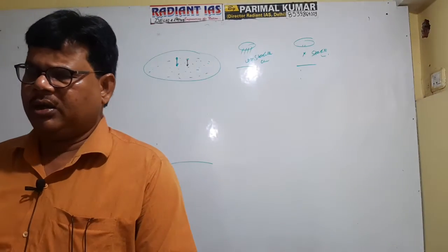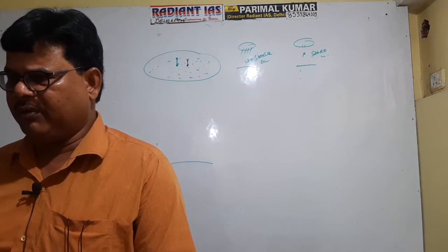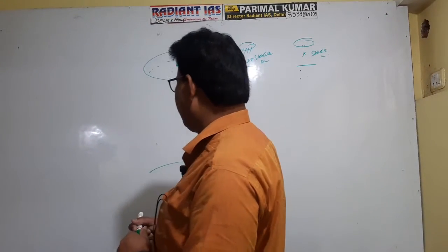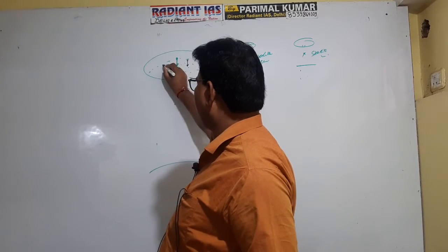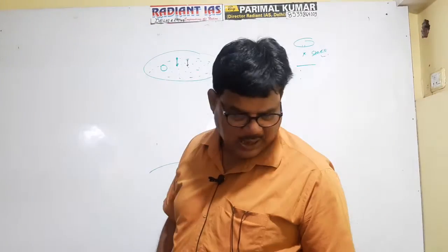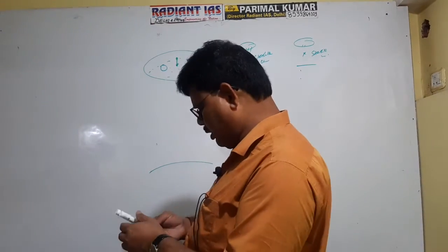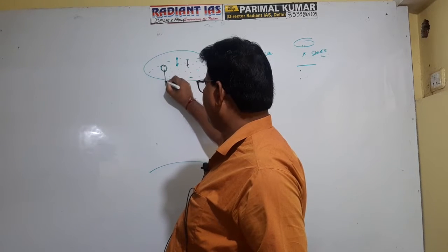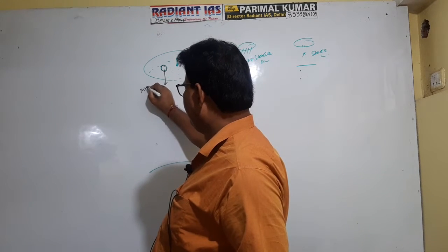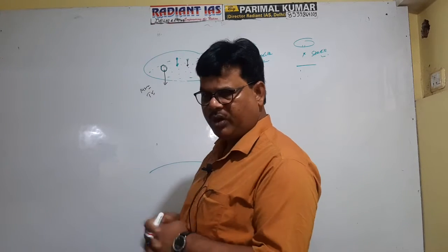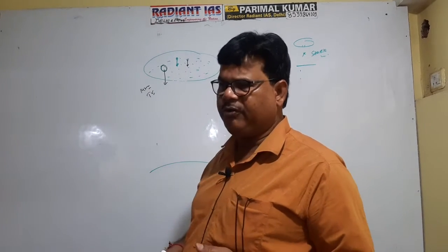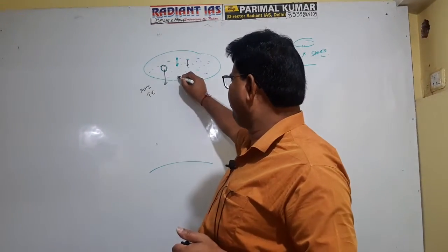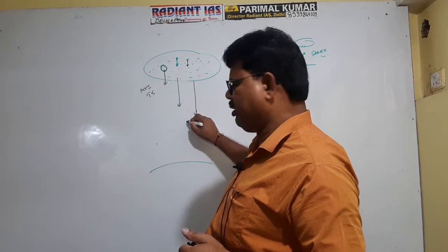The water droplet or ice crystal will attain velocity more than the terminal velocity only when at least 10 lakh water droplets combine to form a large water droplet. In this case their velocity will be more than the terminal velocity. Now it is capable of nullifying the force of buoyancy exerted by the atmospheric air, and then it will fall on the surface causing rainfall. It is clear, right?